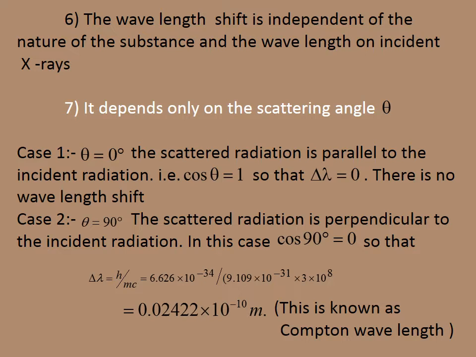Therefore, h by mc is 6.626 into 10 to the power of minus 34 divided by 9.1 into 10 to the power of minus 31 into 3 into 10 to the power of 8. That comes around 0.02422 into 10 to the power of minus 10 meter, and this is known as the Compton wavelength.